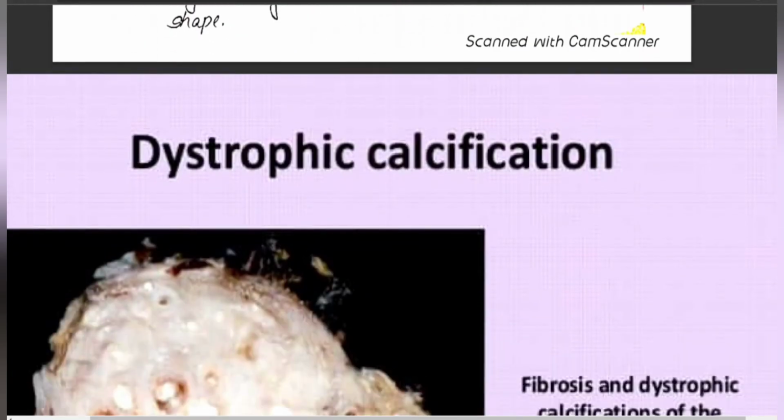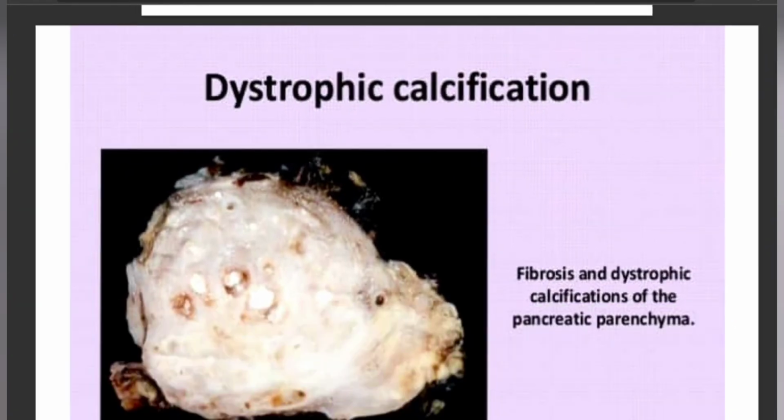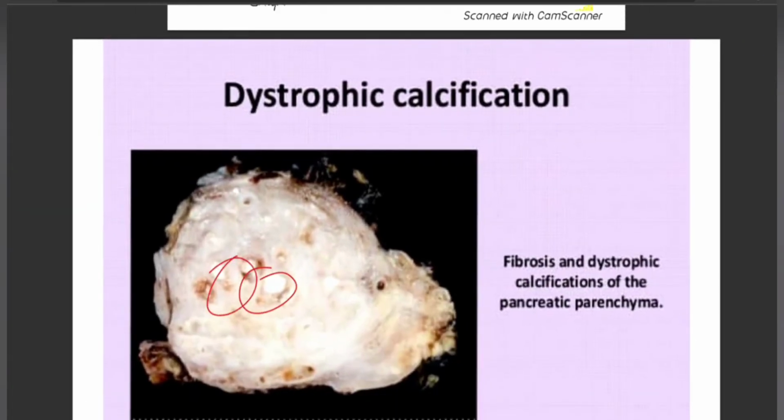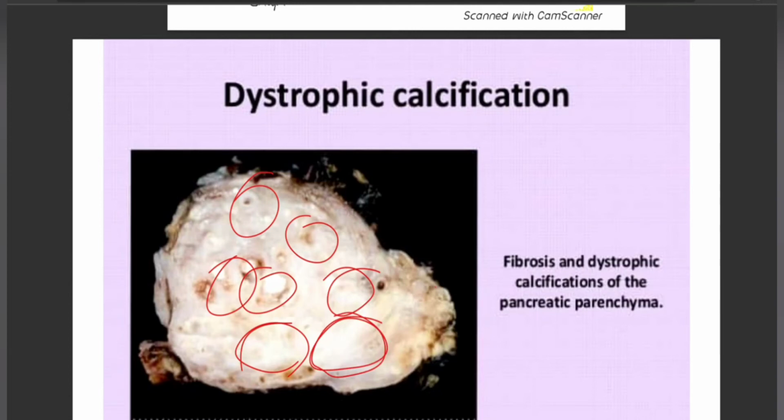Further, moving to the diagram of dystrophic calcification, what you can note in this diagram is there is deposition of white colored substance. So what is it? It's nothing but calcium. So there is deposition of abnormal quantity of calcium. The fibrosis and dystrophic calcification of pancreatic parenchyma.